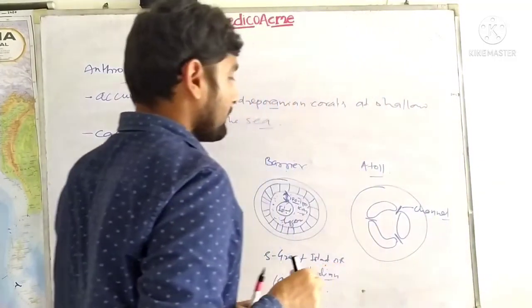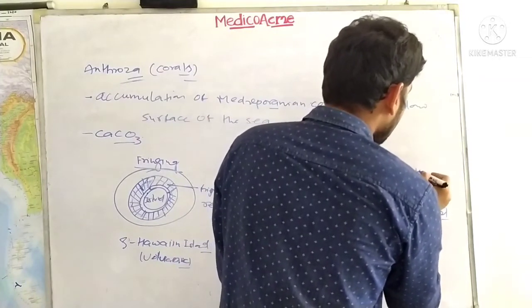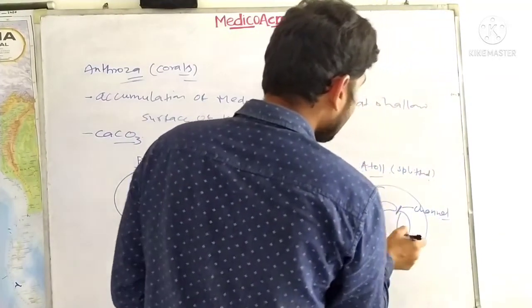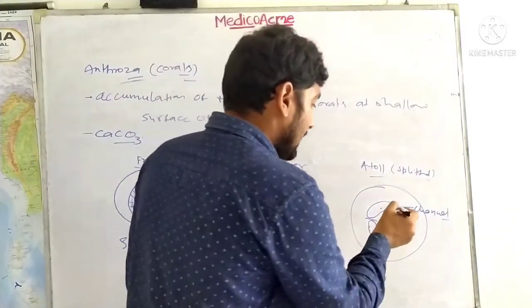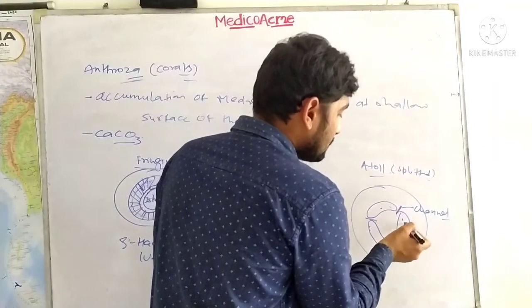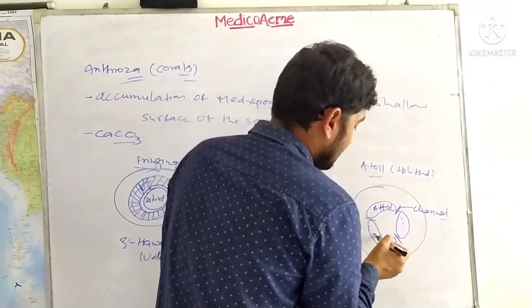Atoll basically means split. This reef is split into 3, 4, 5, 6 structures, and there is a channel which separates two atolls.